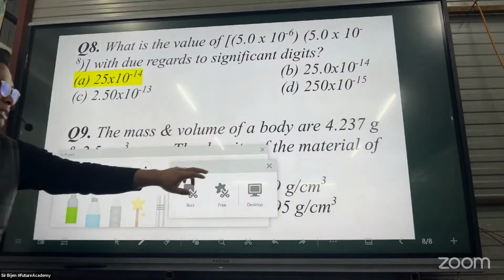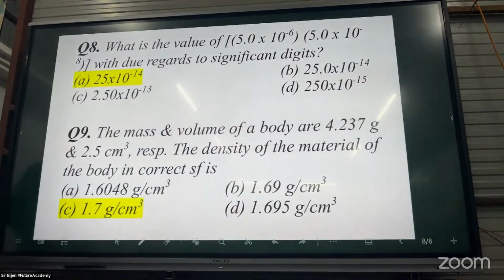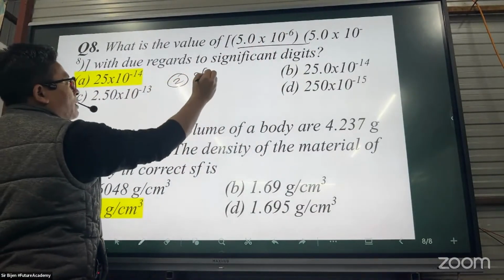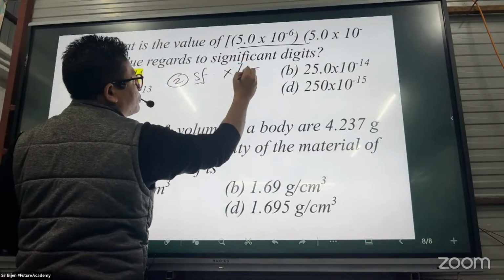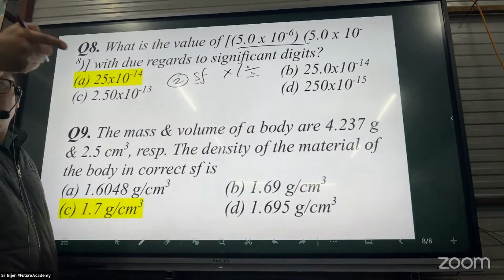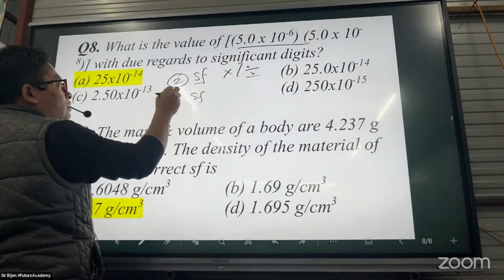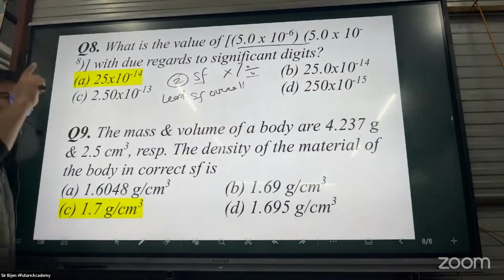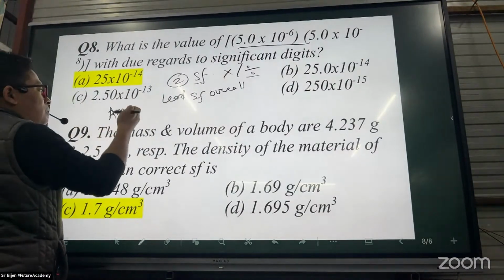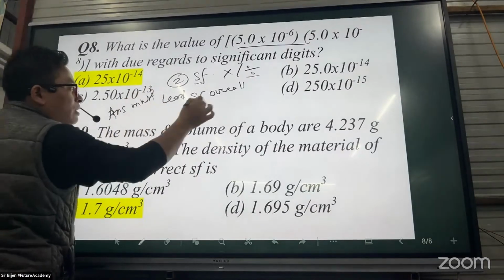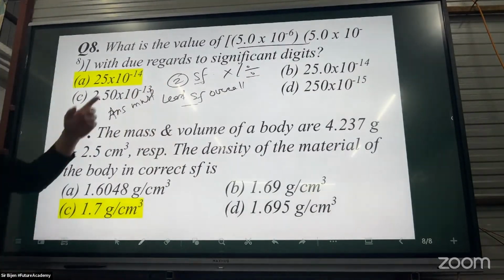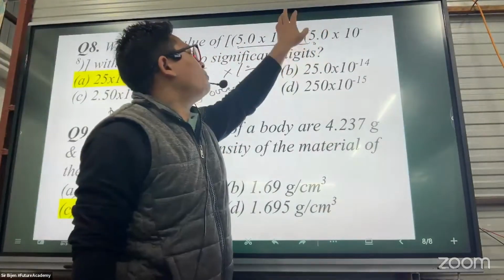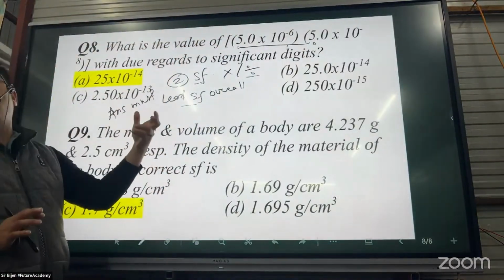What is the rule for multiplication? The rule number 2 of significant figures: for multiplication and division, the least number of significant figures overall is taken. The answer must have that much significant figures. The option has 5.0 and a power of 10; the power of 10 is not counted as significant digits.